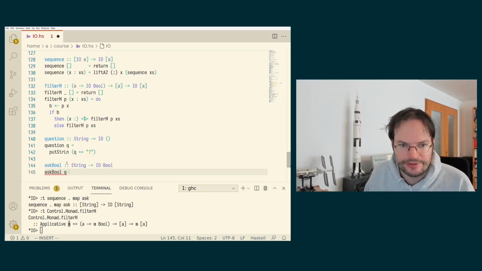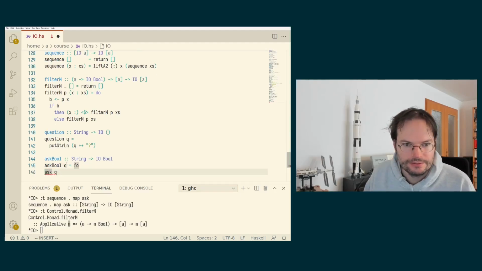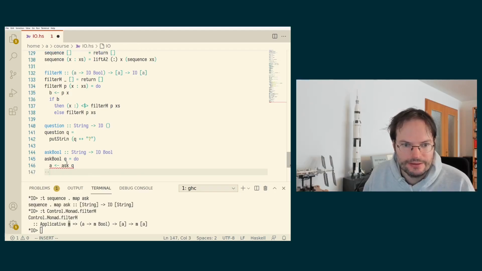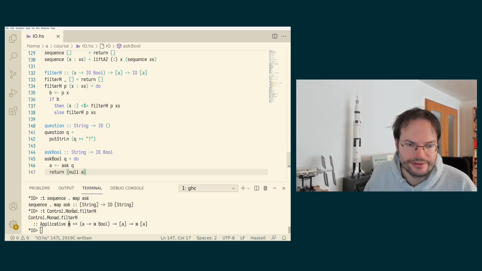So we have our question, we ask our question, and then we get a reply, but then we just check. Oh, let's use do notation. We ask our question, we get an answer, and then we just check whether the answer is the empty string.